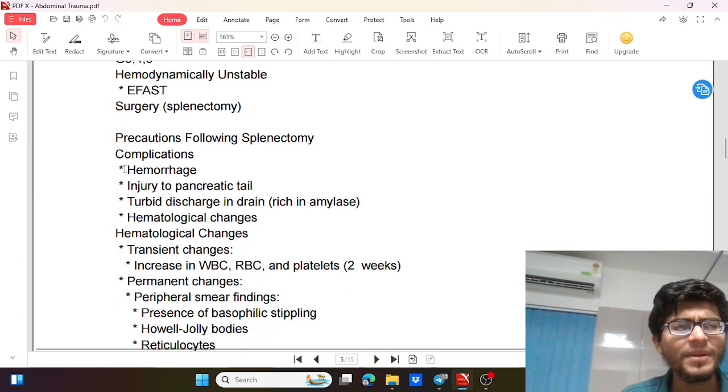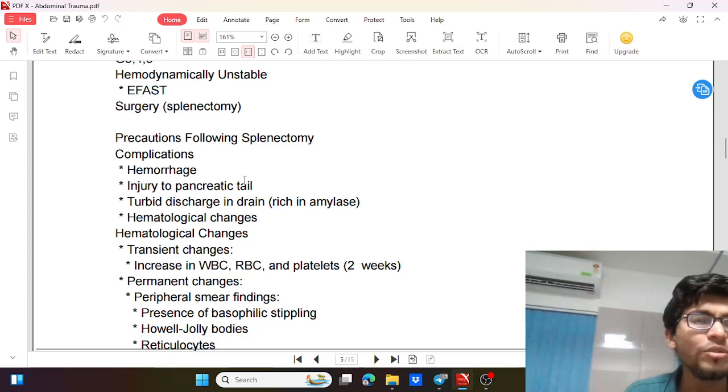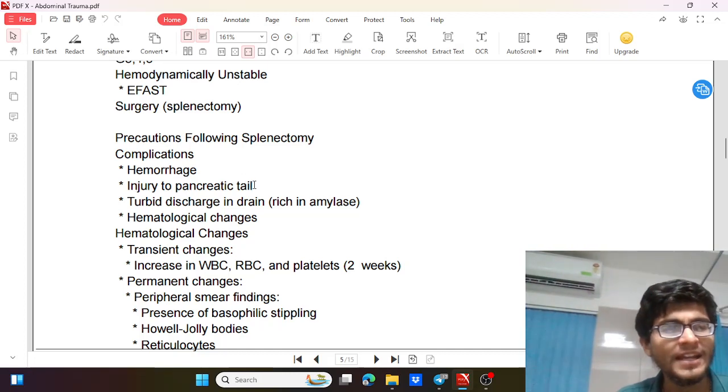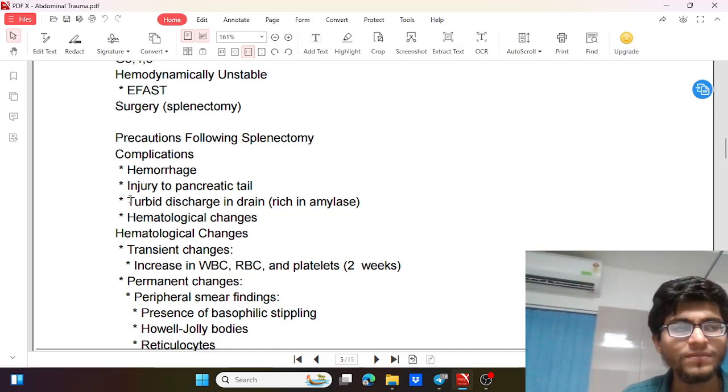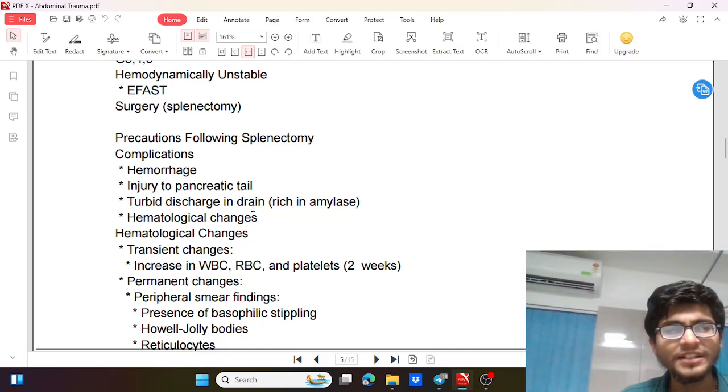Then coming to the precautions needed after splenectomy, since the spleen is a very vascular organ. What can be the complications? Hemorrhage is a very common complication, so it has to be taken care of. Injury to the pancreatic tail, which lies near the splenic hilum, has to be taken care of while doing splenectomy or splenorrhaphy. Turbid discharge in the drain that is rich in amylase could lead to pancreatitis, so we have to be careful.